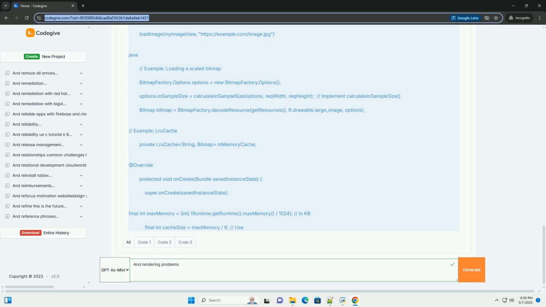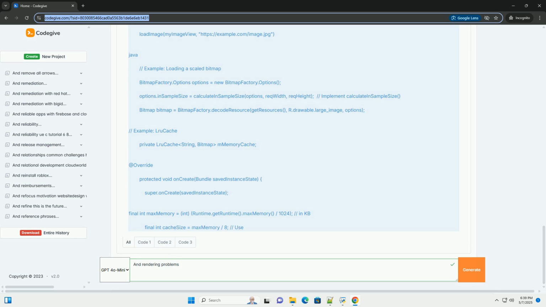Avoid animating expensive properties. Avoid animating properties that cause layout changes, for example width, height, margin. Instead, animate properties that can be handled by the GPU, for example alpha, translationX, translationY, scaleX, scaleY, rotation. Use ViewPropertyAnimator for simple animations. ViewPropertyAnimator is more efficient than ObjectAnimator for simple animations. Use render thread. Execute complex custom animations off the UI thread. Example.